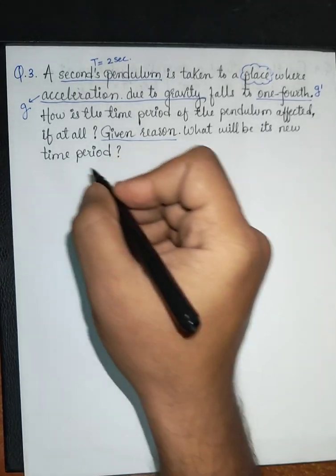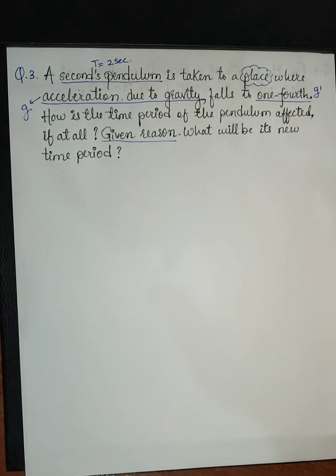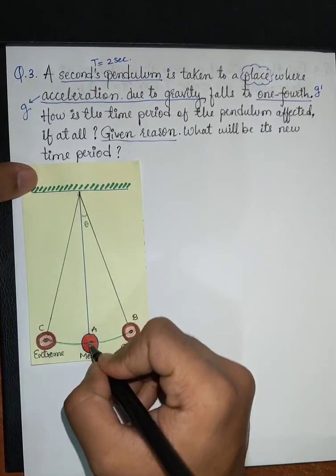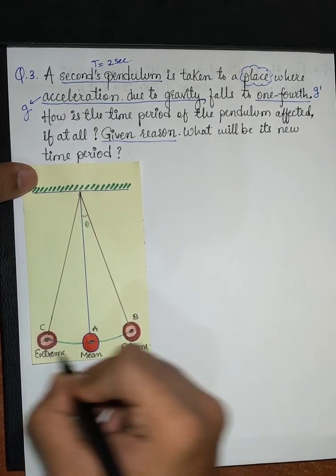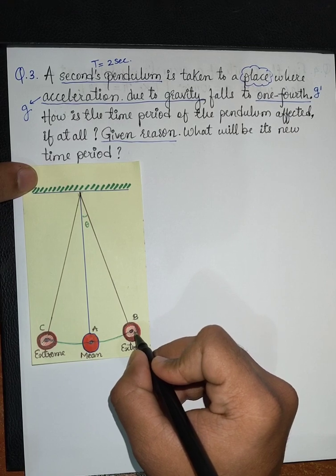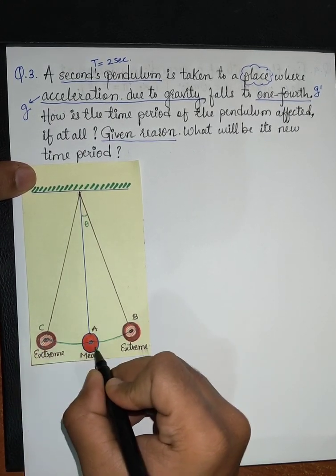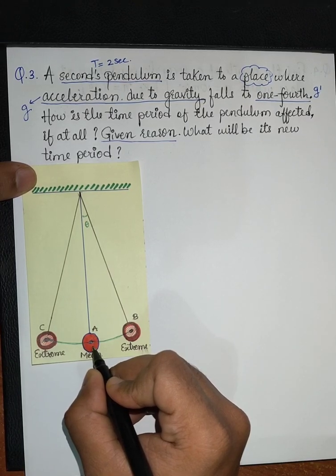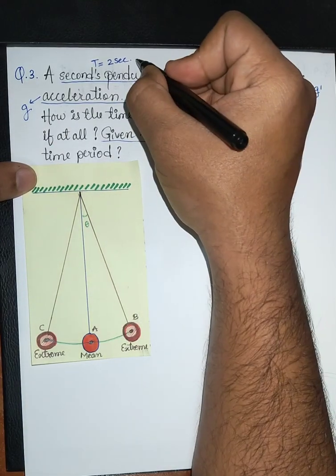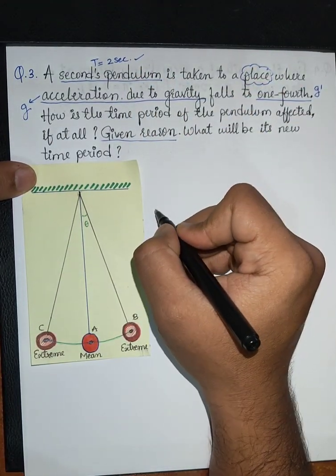So as we know, keep the diagram in front of you. So this is what a pendulum is. This is our mean position, this is our extreme position. When it oscillates, it starts from the mean position, goes to the extreme position, again comes back to the mean position, again goes to the extreme position, and again comes back to the mean position. That means one complete oscillation. And for one complete oscillation, if it takes 2 seconds, then it will be called a seconds pendulum.